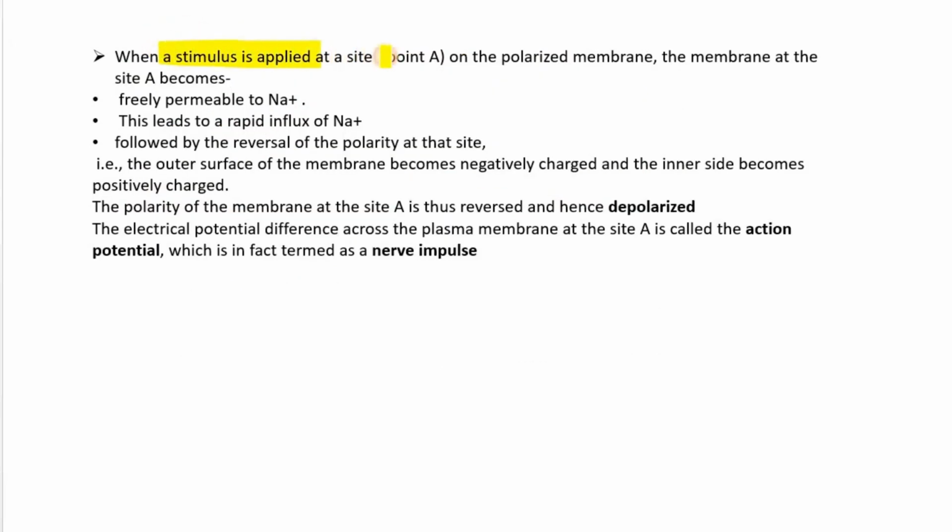When a stimulus is applied at the site or point A of the polarized membrane, the membrane at the site becomes freely permeable to the Na+ ions. This leads to rapid influx of Na+ ions, followed by the reversal of polarity at that site. That is, the outer surface of the membrane becomes negatively charged and the inner side becomes positively charged.